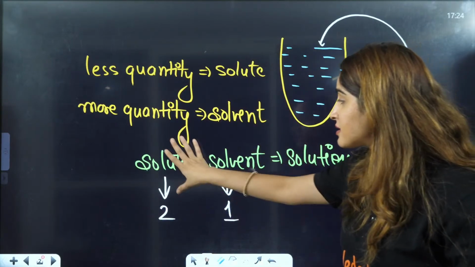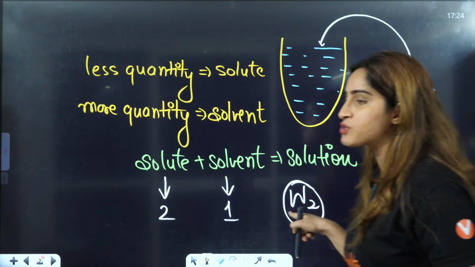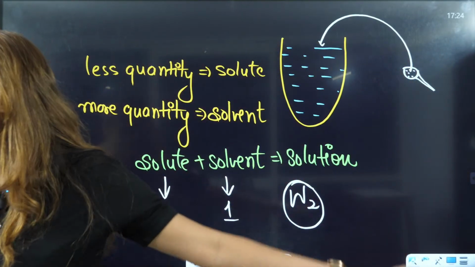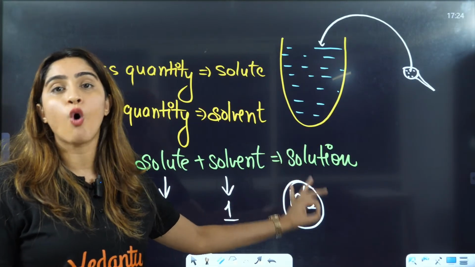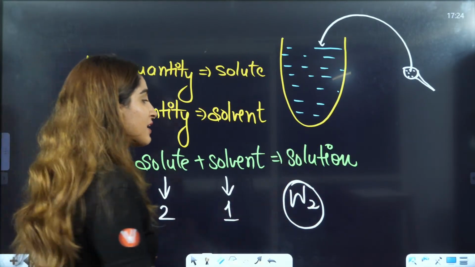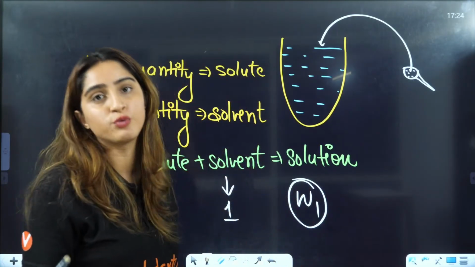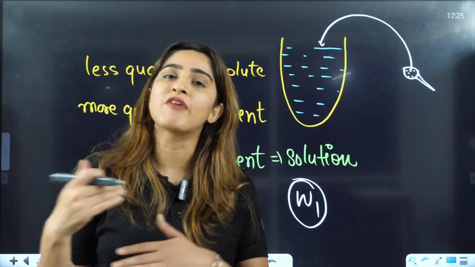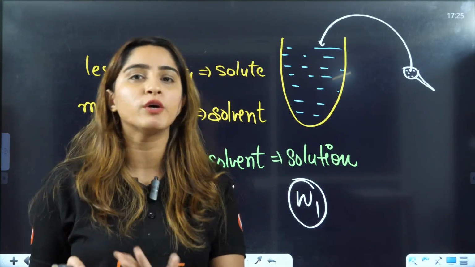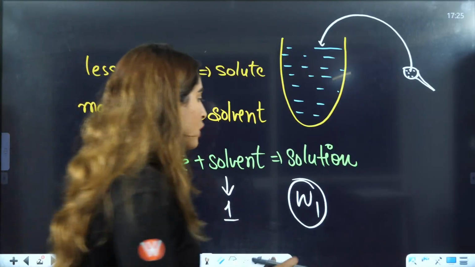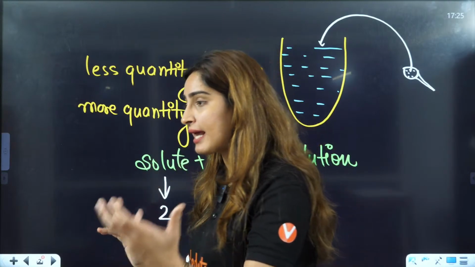So whenever I write W2, can you tell me what this W2 is? This is mass of solute. If I write W1, that is mass of solvent. Now this may vary in different books, but to us it will be fixed, and in most of the books you will see the same thing. Clear, everybody? Now shall I start with the next thing?